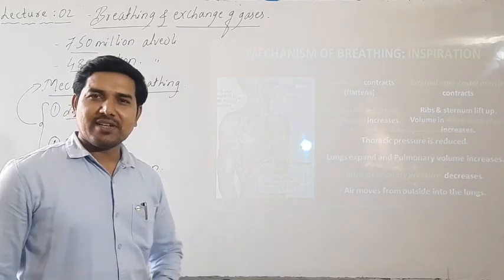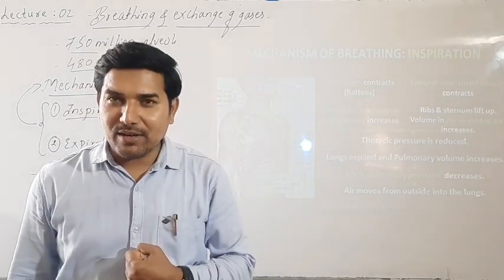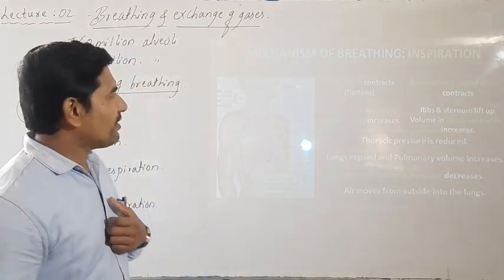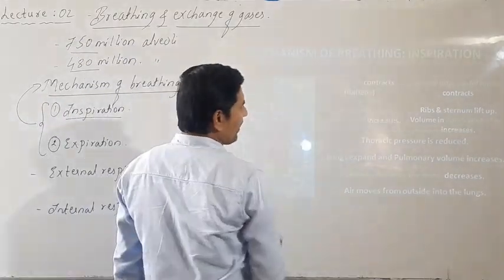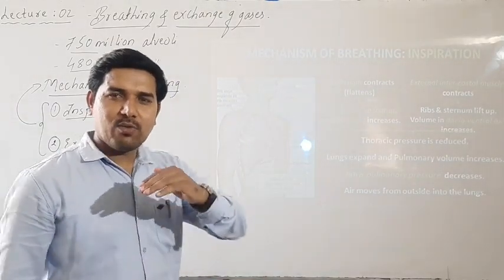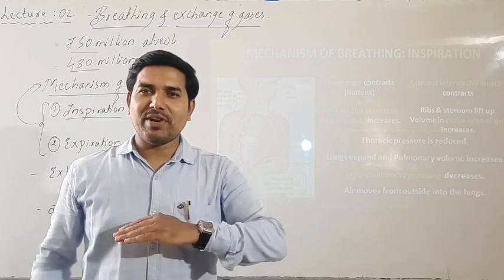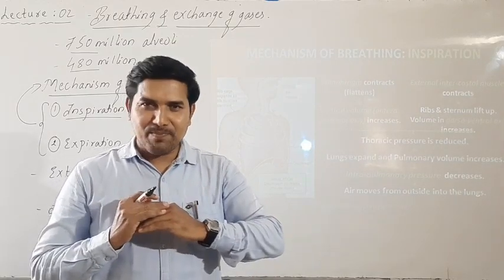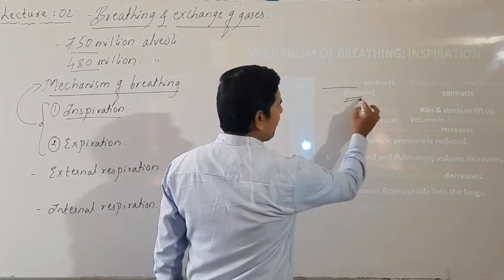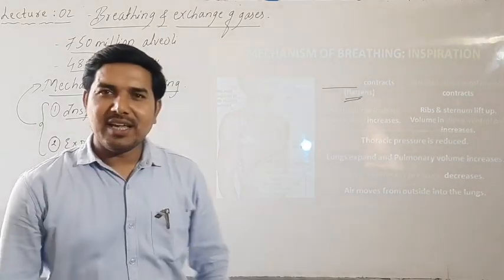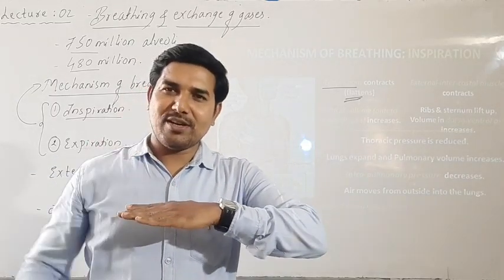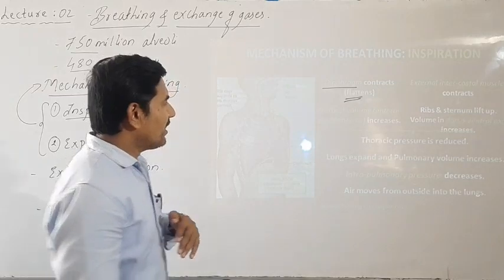In inspiration, when we take in air, what are the changes that we observe in our lungs? The first change is that when air enters into the lungs, the dome-shaped diaphragm on the lower side of the lungs gets flattened, because of the expansion of the lungs.